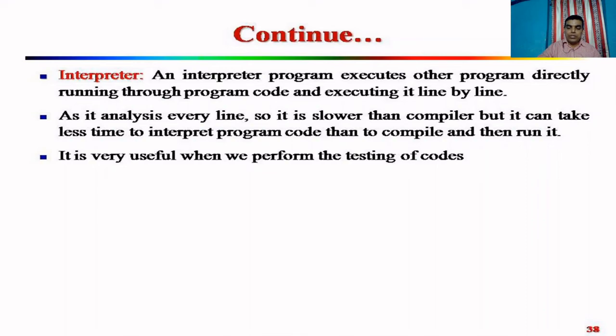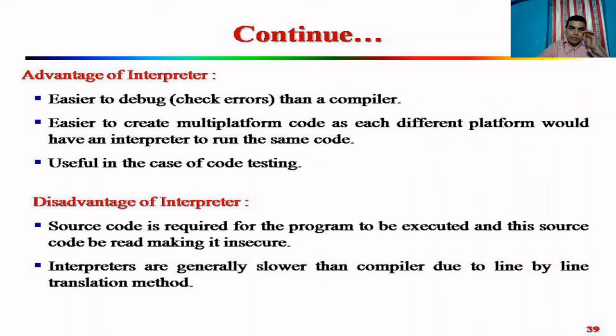For that, use interpreter. Advantage of interpreter: easier to debug than a compiler, easier to create multi platform code, as each different platform would have an interpreter to run the same code, useful in the case of code testing. Disadvantage of interpreter: source code is required for the program to be executed, and this source code can be read, making it insecure. Interpreters are generally slower than compiler due to the line by line translation method.